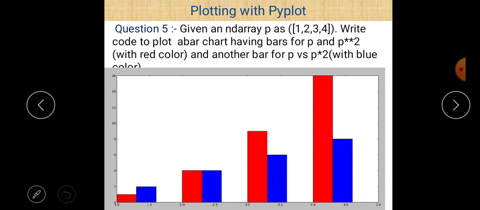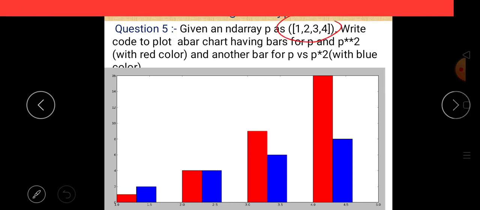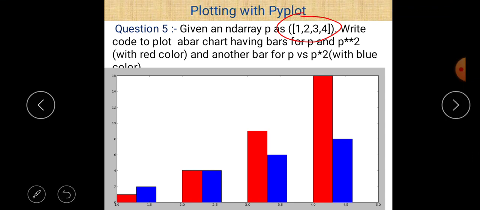Question number 5. Given an ND array P as 1, 2, 3, 4, write code to plot the above chart having bars for P versus P squared, with red color, and another bar of P versus P multiplied by 2 with blue color. So this is the output after the execution of the program. This type of output is expected. One bar is of red color and the second bar is of blue color.